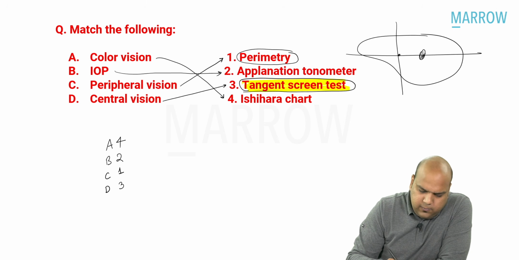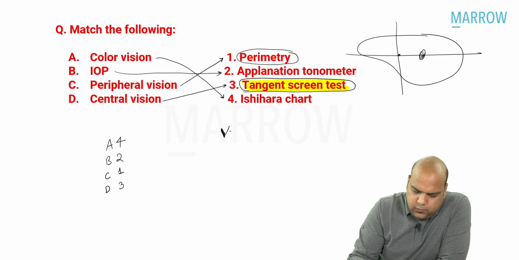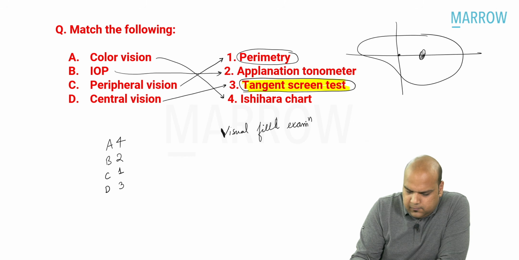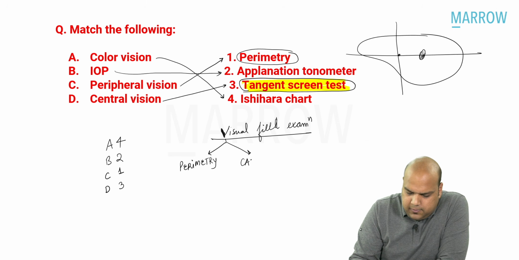So if I am talking about visual field examination, it can be done by perimetry or it can be done by something called campimetry.